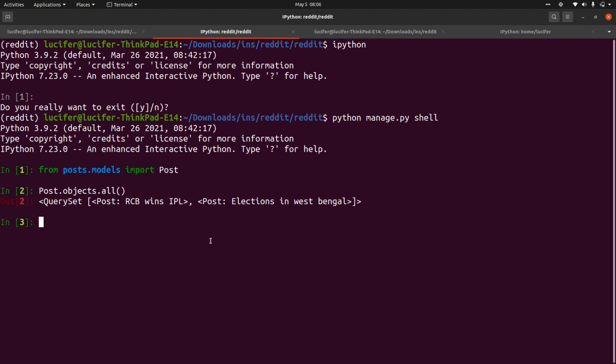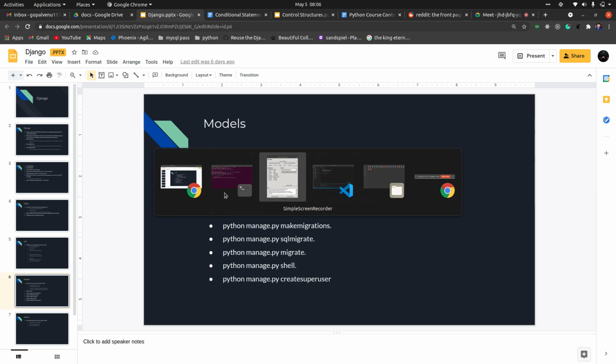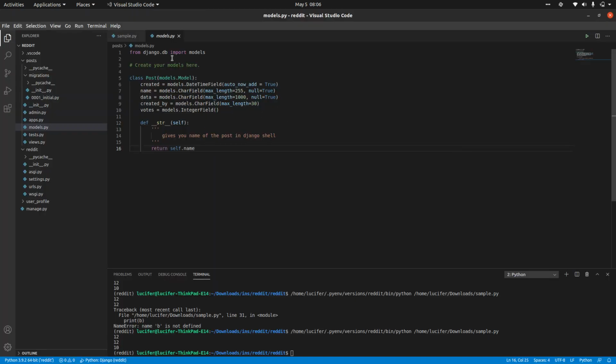So just go through all the commands again, how we can fetch the things, how we can do all the manipulation of all the things, right? So this is all about models: how to design the models, how to create the models in your models.py. Always try to keep your logic separate in different files.